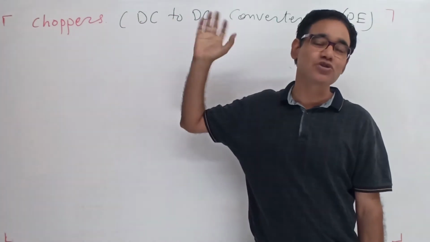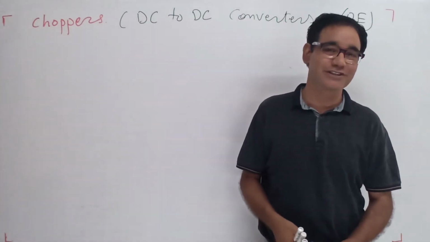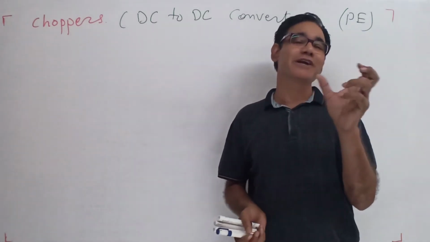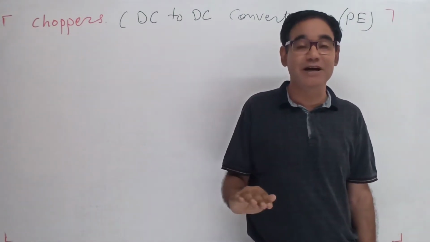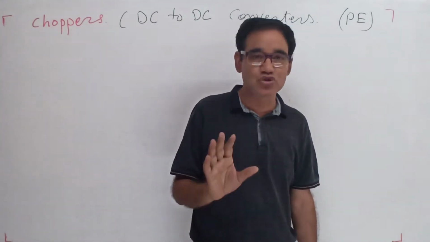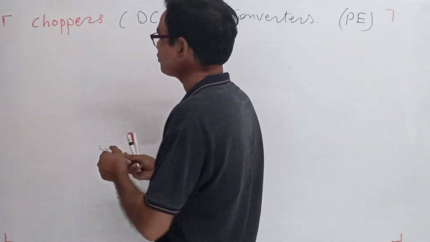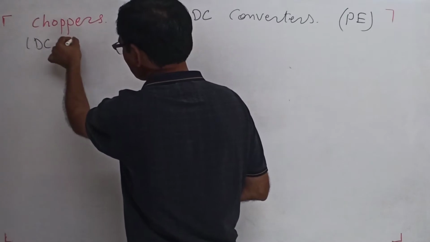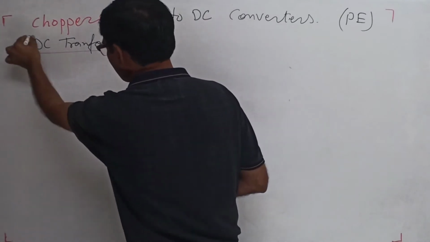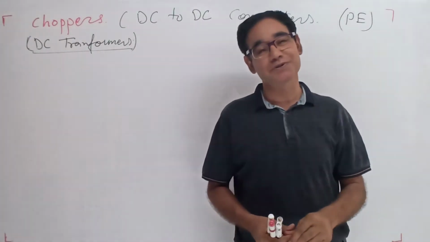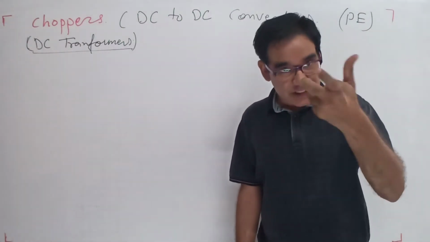So the choppers are also known as DC to DC converters. As we know, the transformer in the AC takes the AC, gives the AC, and can step up and step down the AC. Similarly, the chopper will do. So the choppers are also known as DC transformer. They can step up the voltage, they can step down the voltage, and they can do both things.